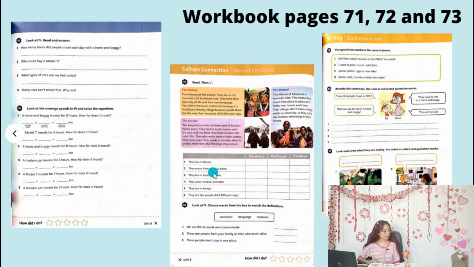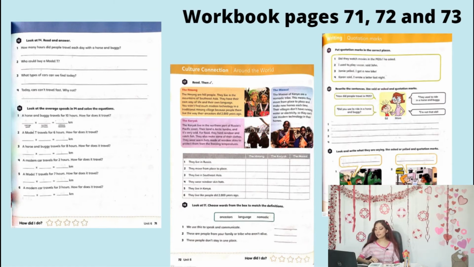Yes. Number 4, they wear reindeer skin hats. Number 5, they live in Kenya. Number 6, they live like people did so many years ago, 2000 años atrás, okay? So you are going to check if it's this tribe, or this tribe, depending on the text. Now, finish this and you are able to go to the next activity.